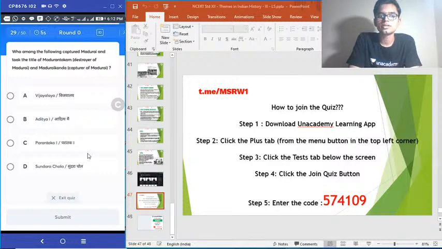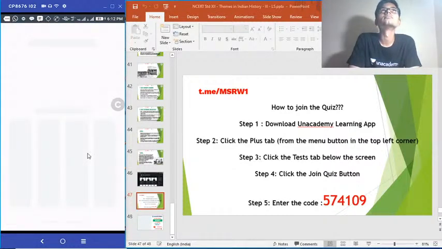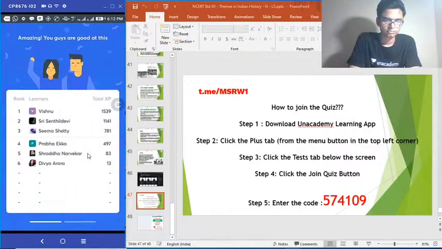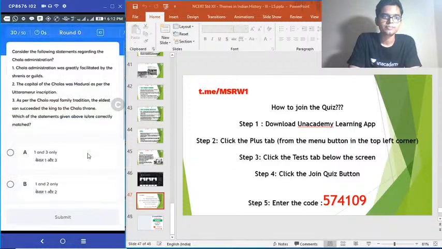Easy question, I think, or maybe it's difficult. Okay, I will mark this as a difficult question because it's not easy to eliminate. Yes, Vishnu still leading, commendable lead there, 1630. Srisandal Devi second place, Seema Shetty third place.